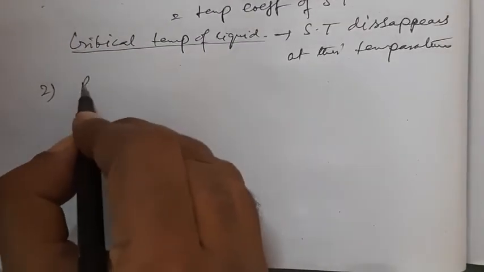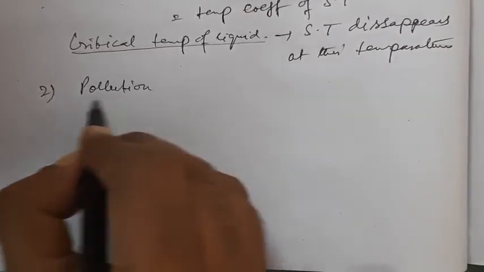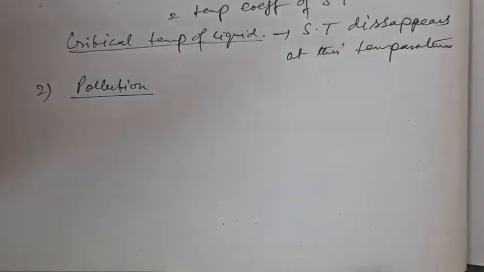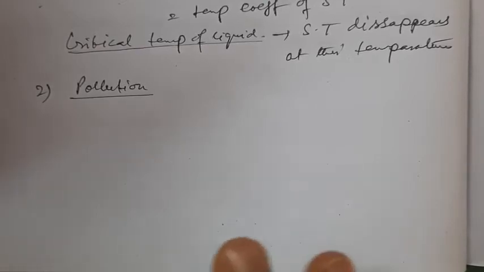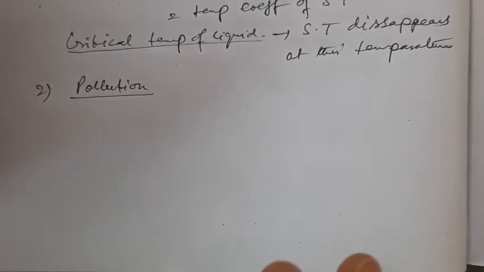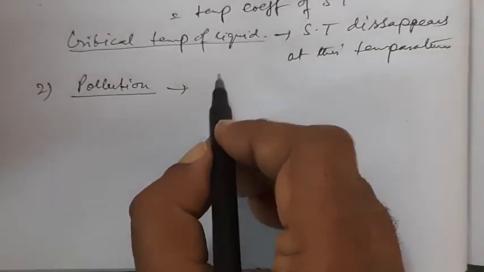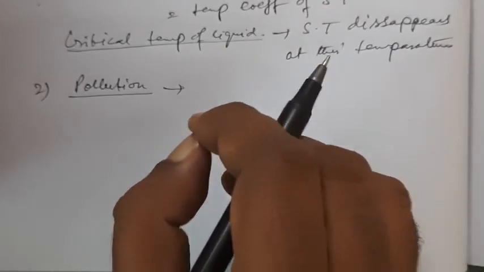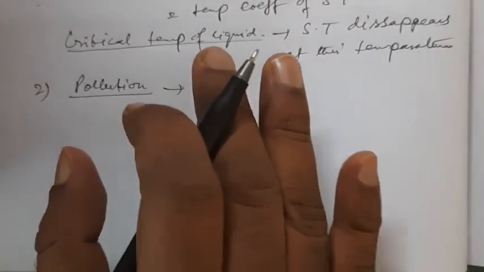The second point is pollution. Now, if impurities are present on the liquid surface, then the surface tension of the liquid usually decreases. Already, I have given an example of alcohol being dropped on the water surface. For example, when an oil or a fat-like substance is poured over water, it forms a thin film over the surface of water. This decreases the original surface tension of the water. So pollution means any impurity present on the surface tries to decrease the surface tension.